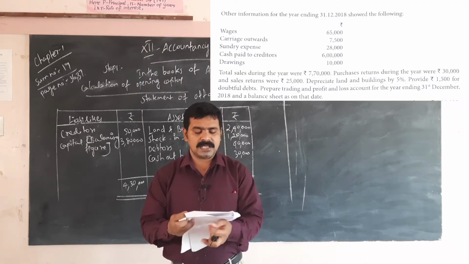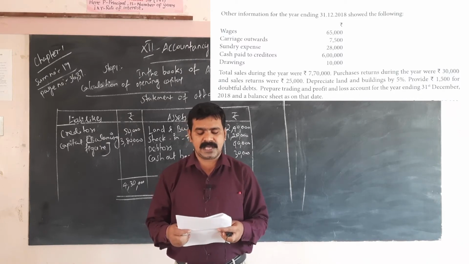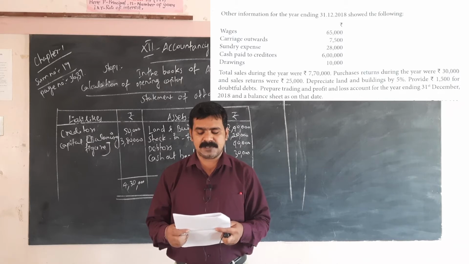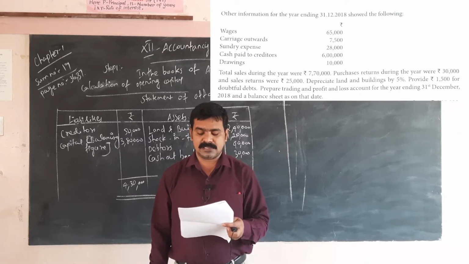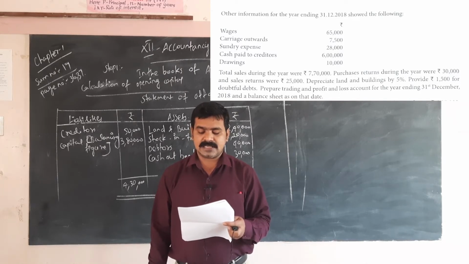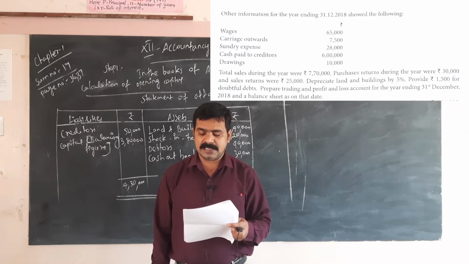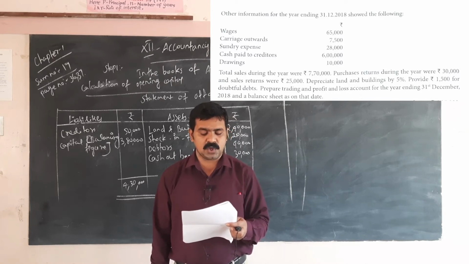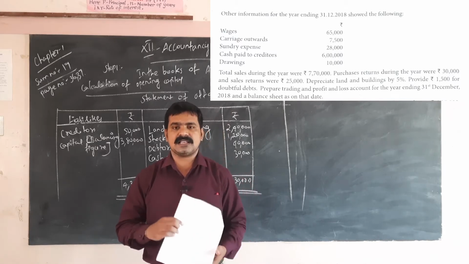Other information for the year ending 31st 12 2018: wages 65,000, carriage outward 7,500, sundry expenses 28,000, cash paid to creditors 6 lakh, drawings 10,000. Total sales during the year were 7,70,000. Purchase return during the year 30,000 and sales return 25,000. Depreciate land and building by 5% and provide Rs 1,500 for doubtful debts. Prepare trading and profit and loss account for the year ending 31st December 2018 and the balance sheet as on that date.